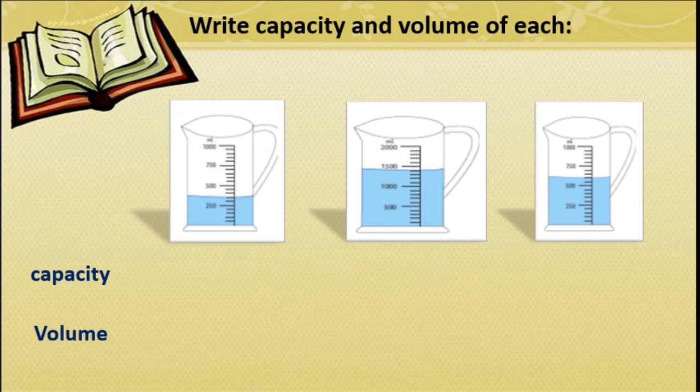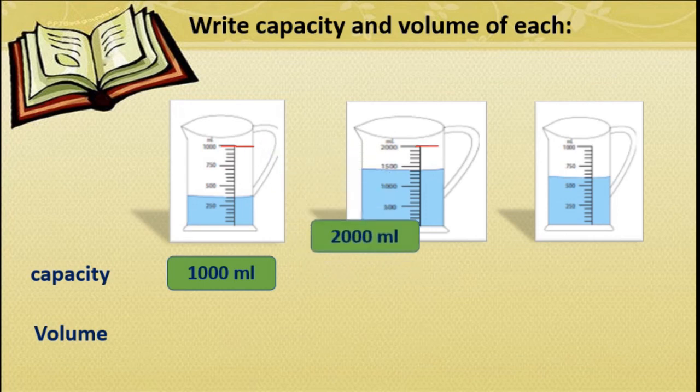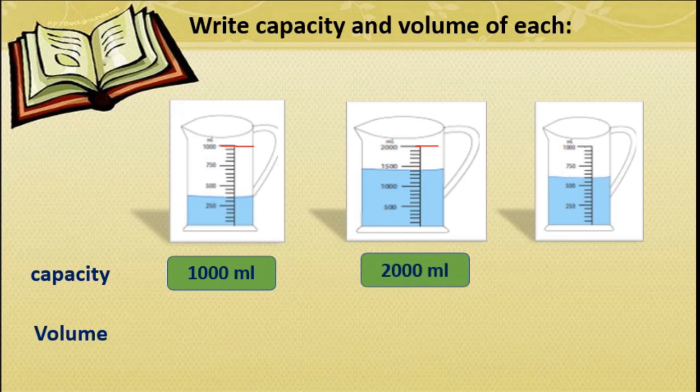First one, capacity of the first jar. You can see here the capacity is the maximum holding capacity. So that is 1000 ml, isn't it? What about the second one? The capacity is 2000 ml. You can read here. What is the capacity of the third measuring jar? That is also 1000 ml. Right? Now we will go through the volume.